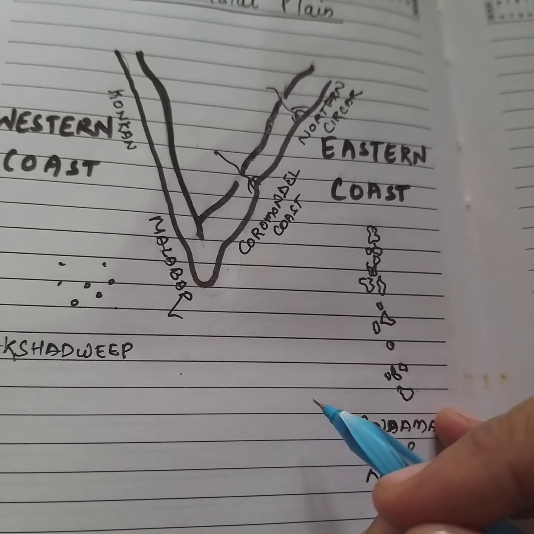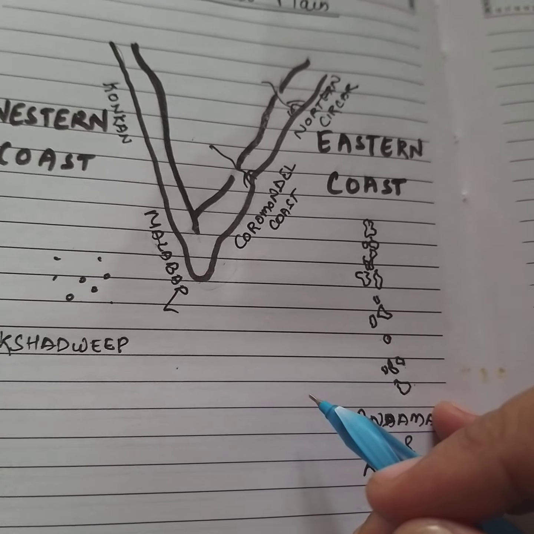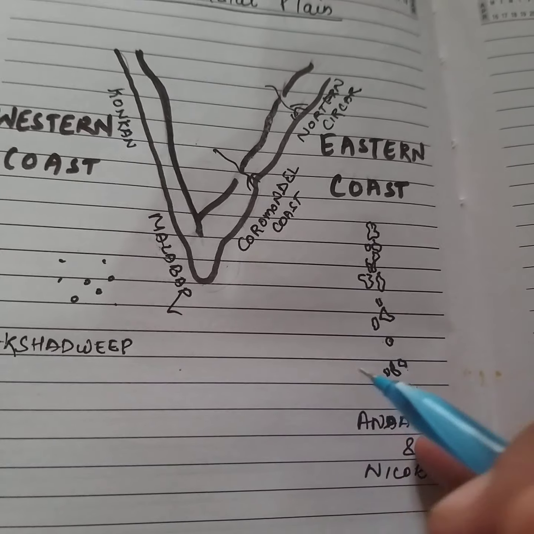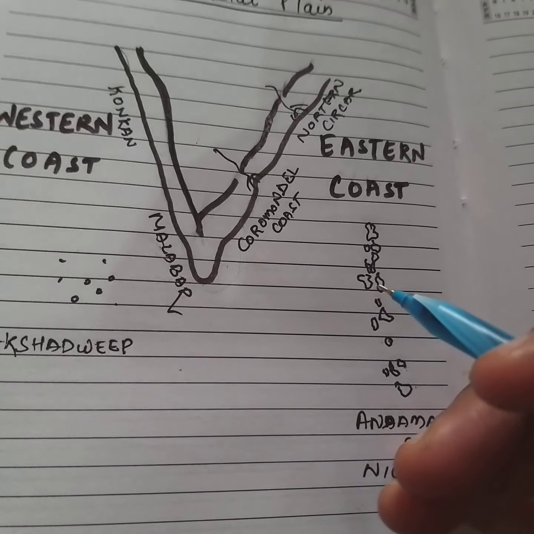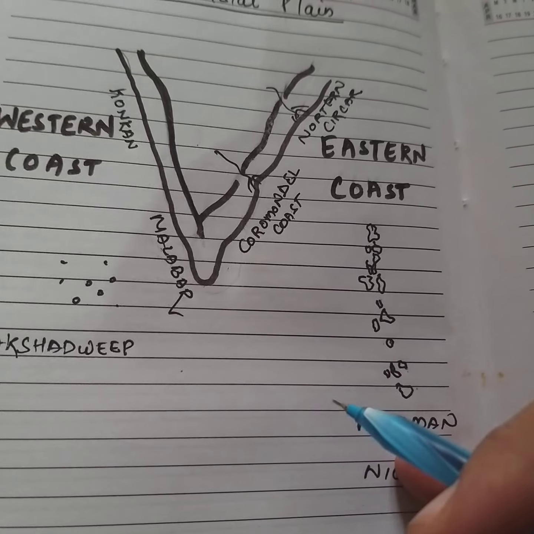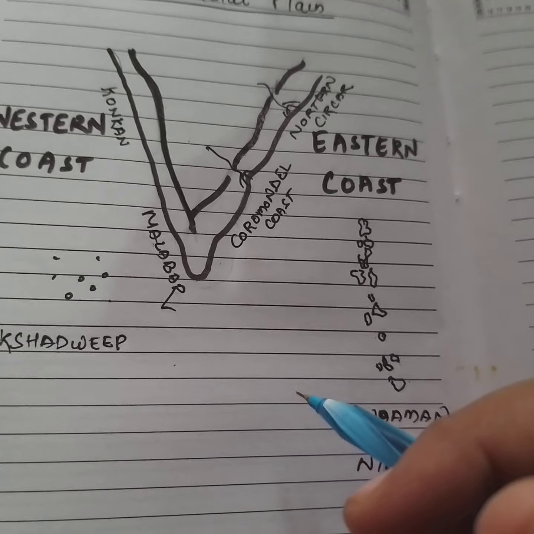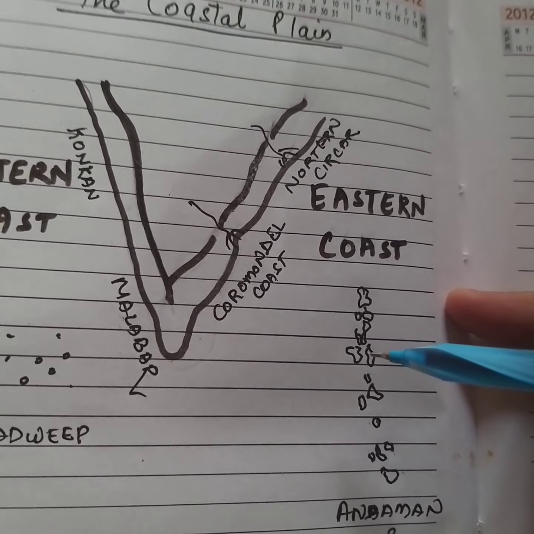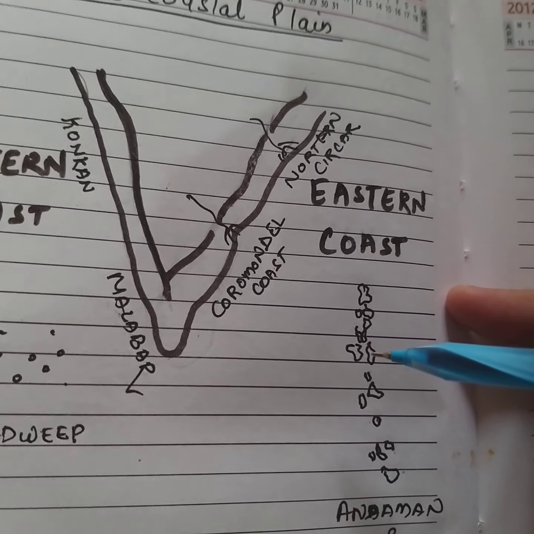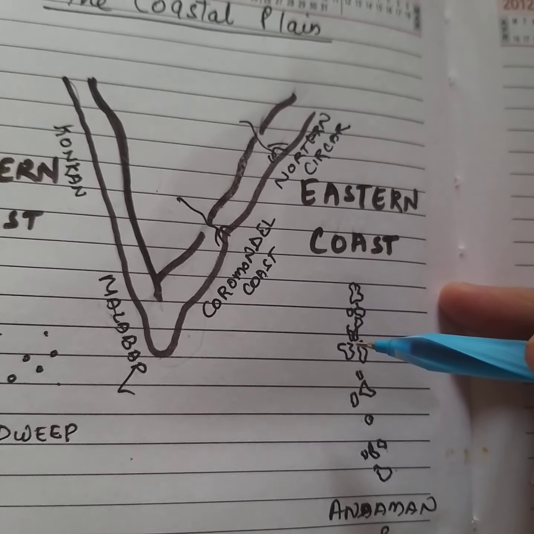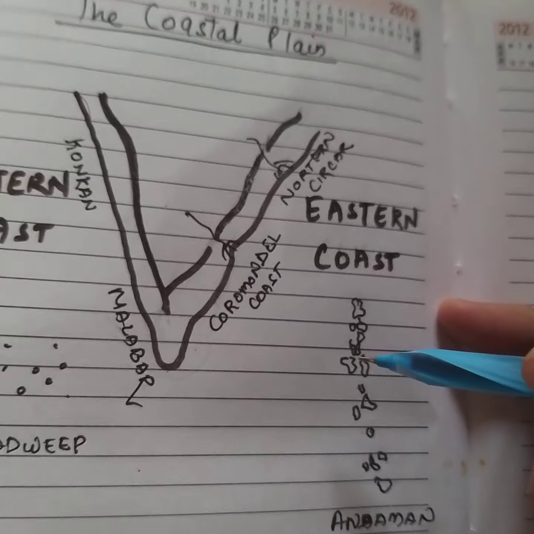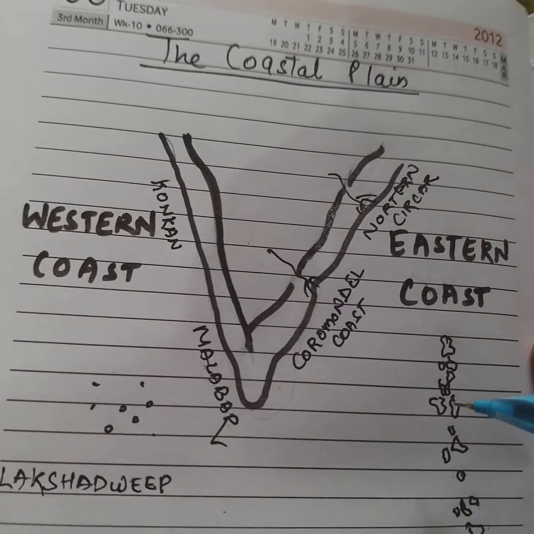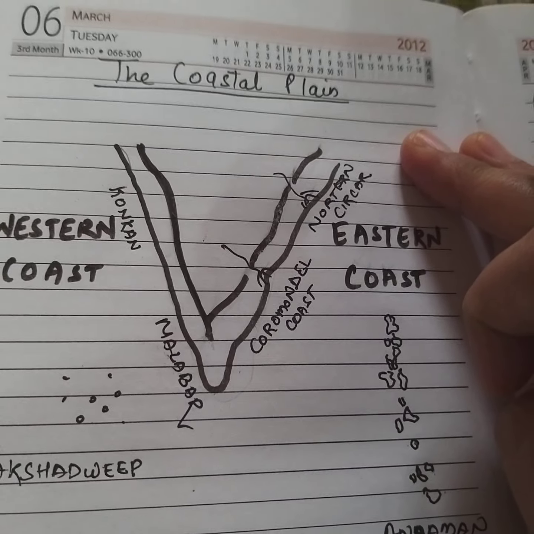And the plateau is a storehouse of minerals which played a major role in the industrialization of the country. The coastal regions and the island groups provide sites for fishing and port activity. Thus, the diverse physical features have immense future possibilities of development. So here we finish the chapter.